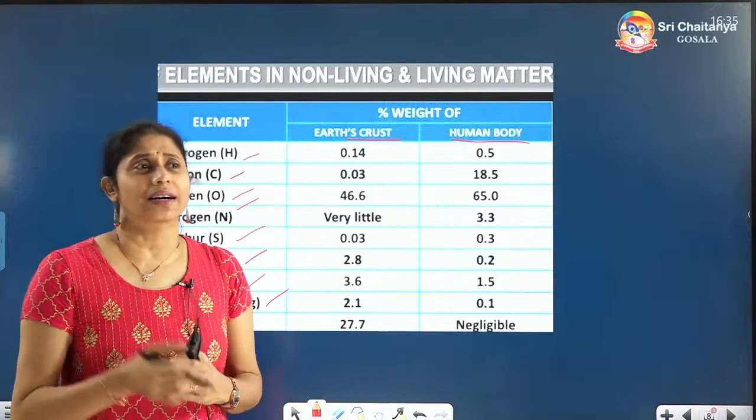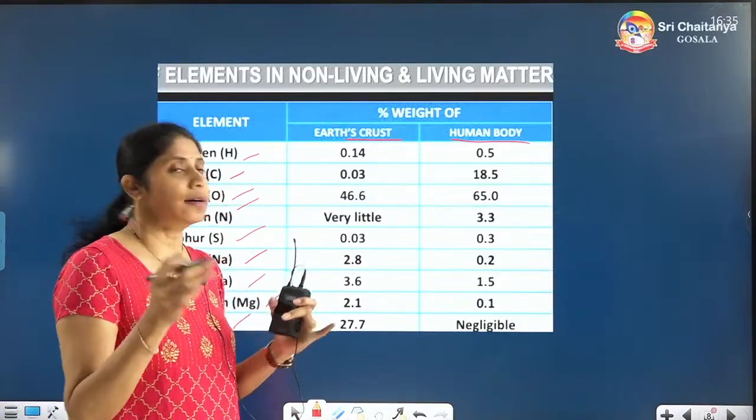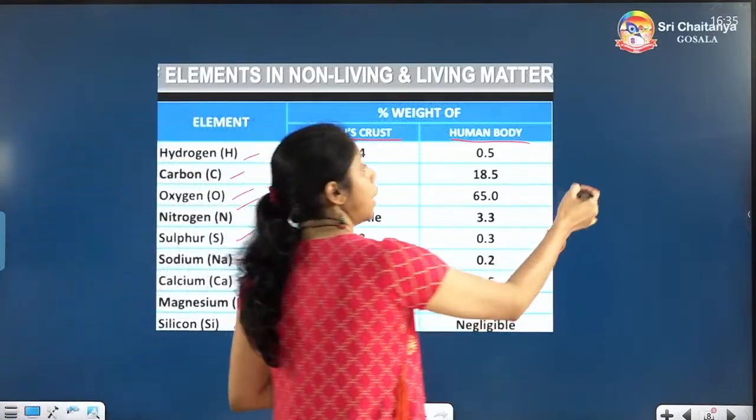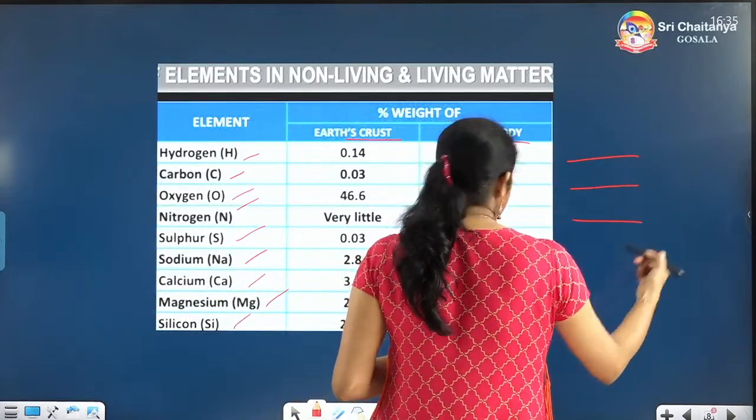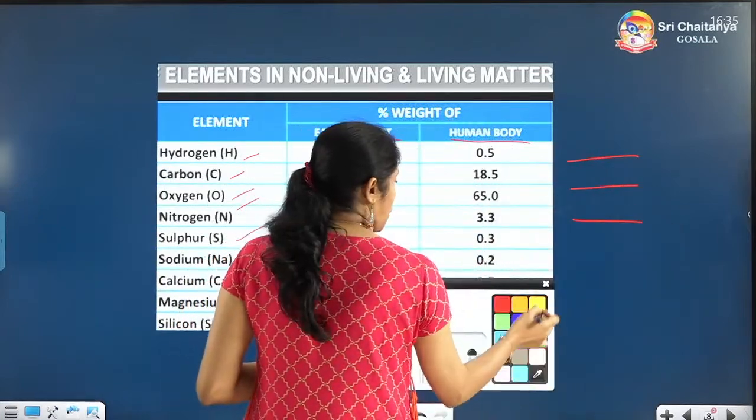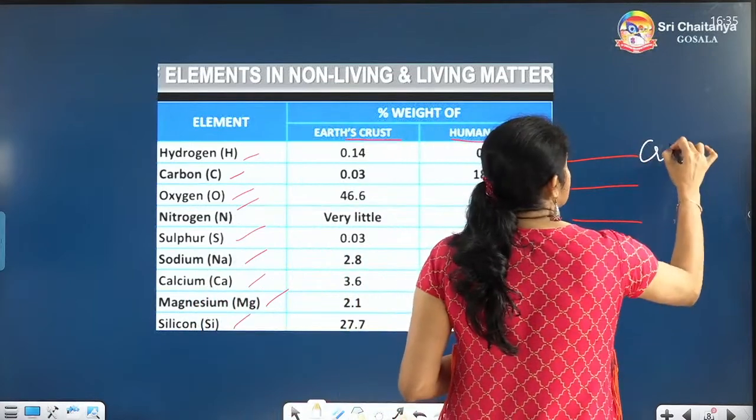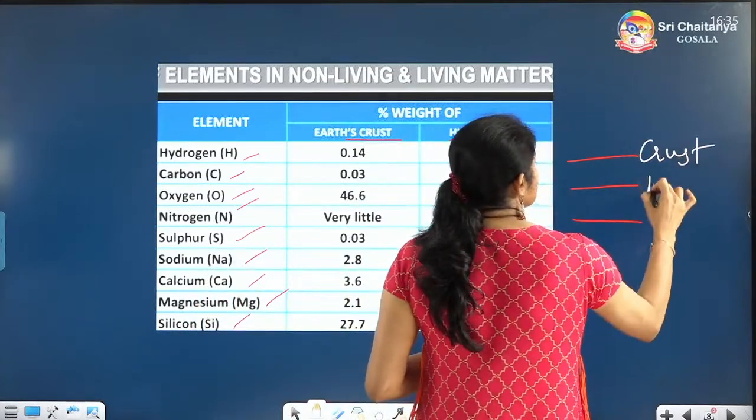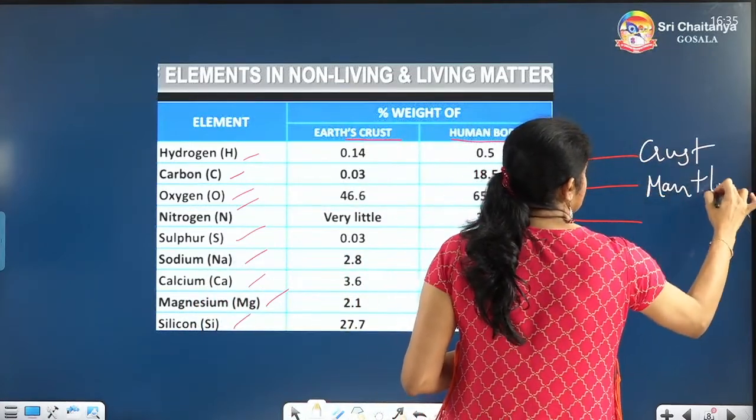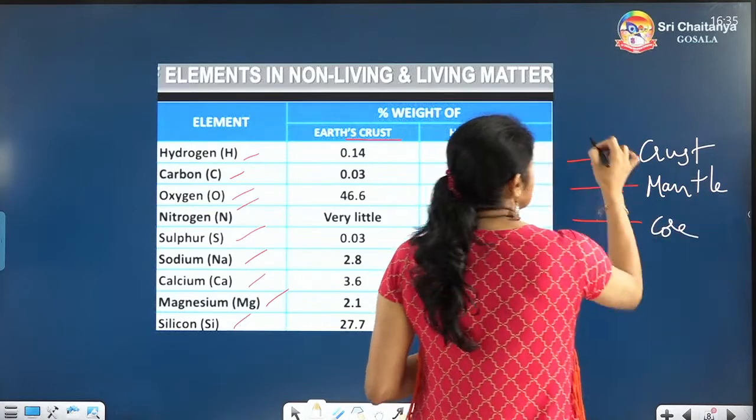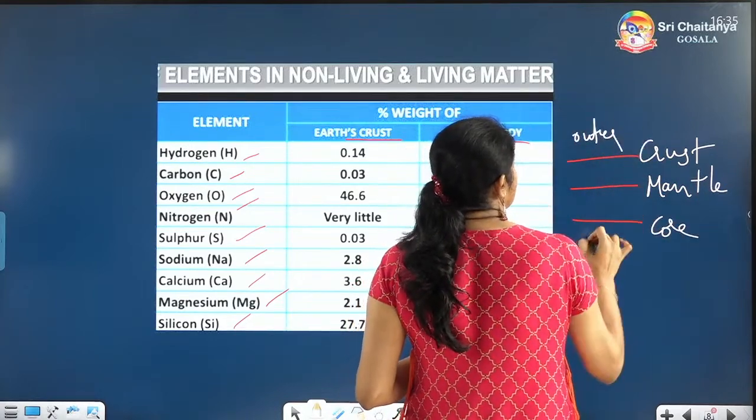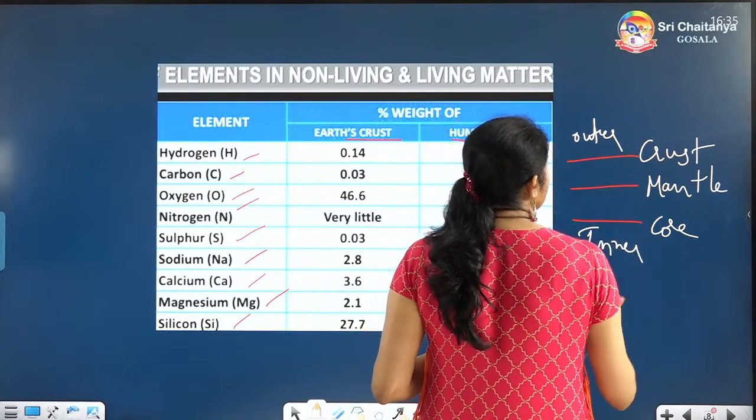When we see the Earth's crust, the Earth has 3 layers. The outermost one is called the crust, the next one the mantle, the next one the core. So this is the outermost layer, and this is the innermost layer of the Earth.